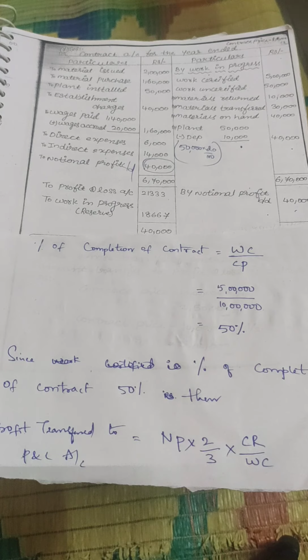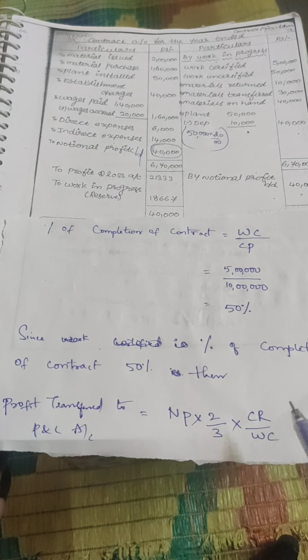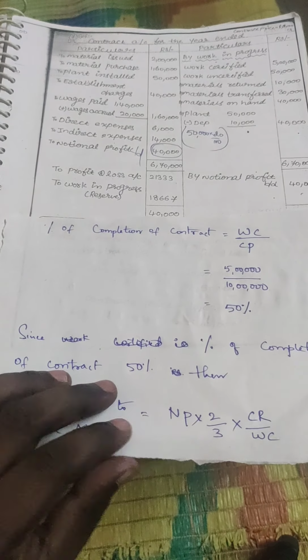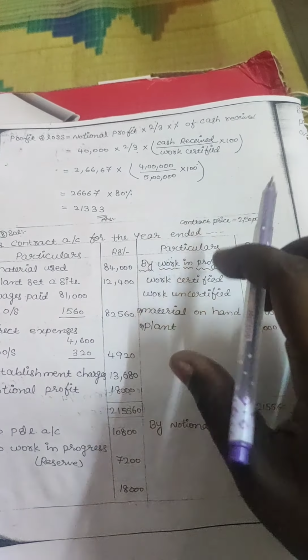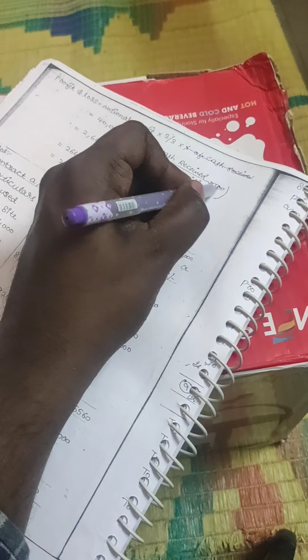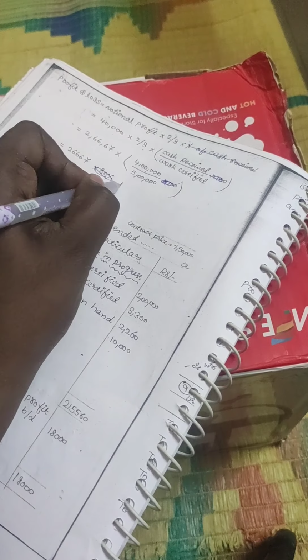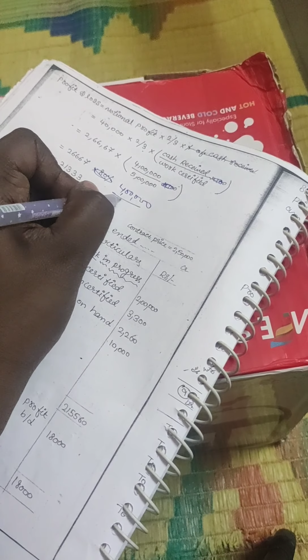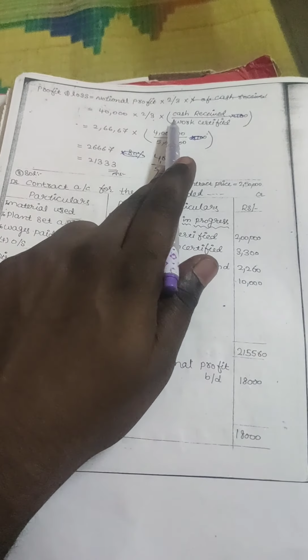Whenever the contract is 50% completed or more than 50% completed, the profit transferred to P&L account is notional profit into 2 by 3 into cash received by work certified.